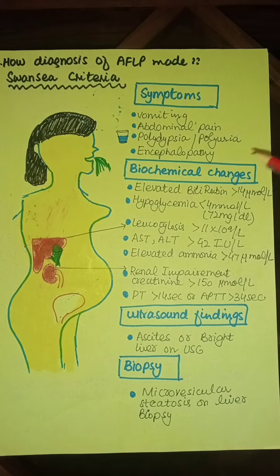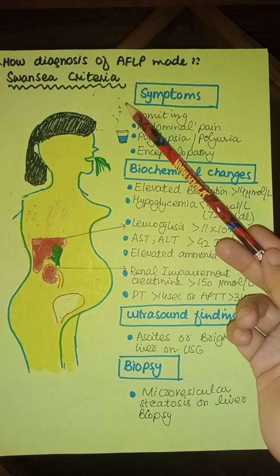Now, this is a very important table from Dewhurst, showing how the diagnosis of acute fatty liver of pregnancy is made. This is the Swansea criteria.